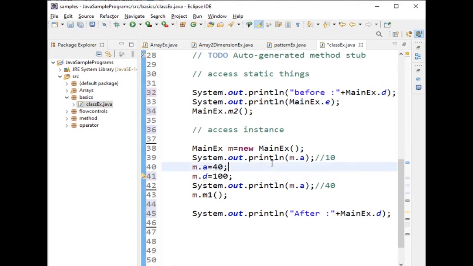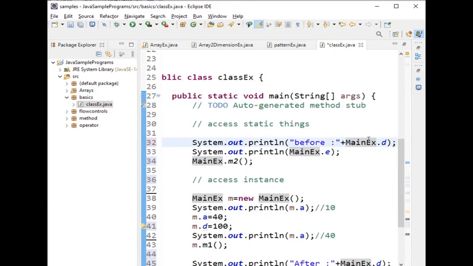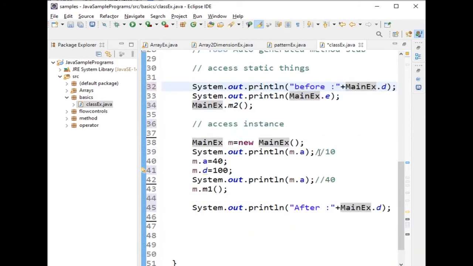And now see the output. Initially, what is the value of D? Before, we get 80, and E means 90. So this M2 static method will be printed. Next, what is the value here? 10. Now I change it to 40, and I am changing the value of static M dot D as 100. Now I am printing the A value, calling the instance method, and printing the D value.